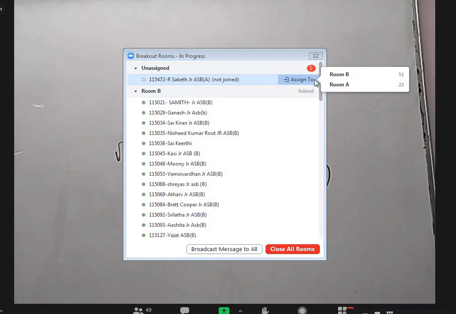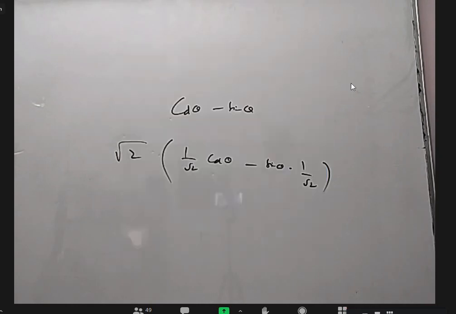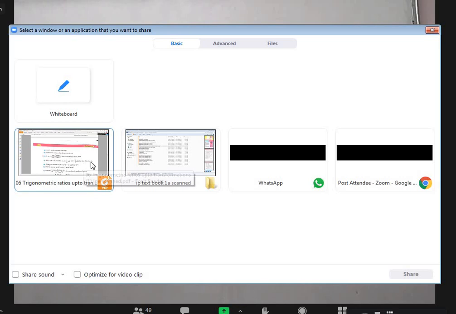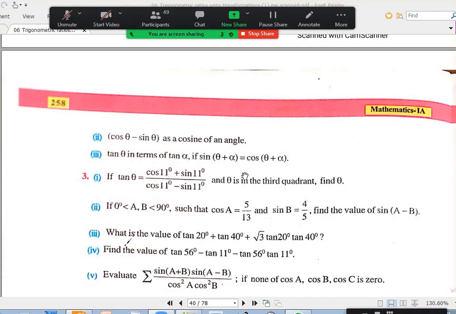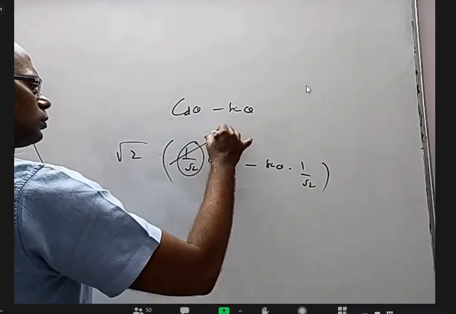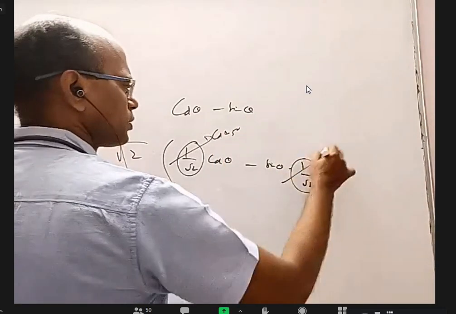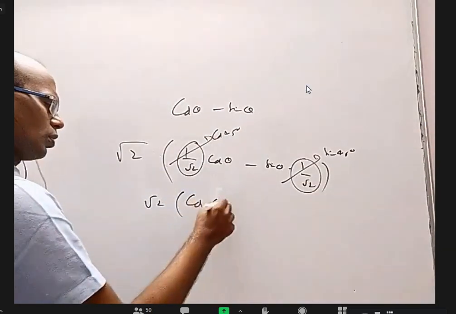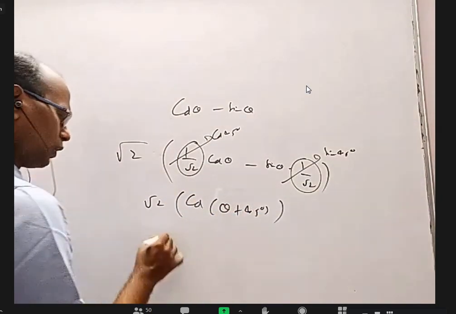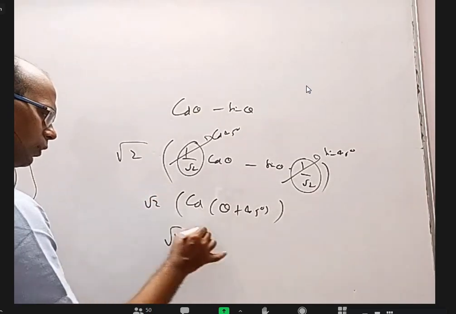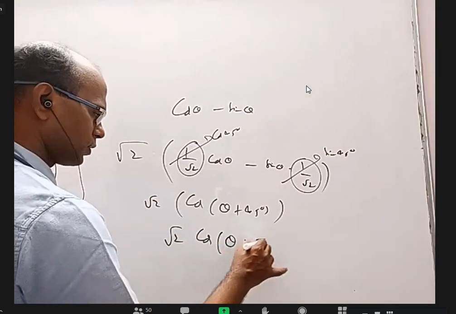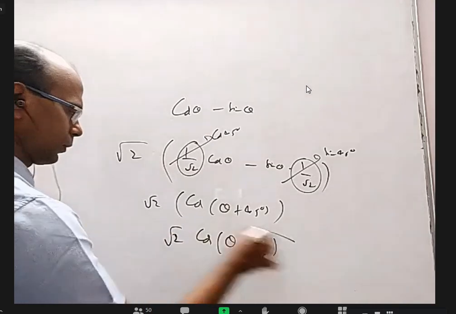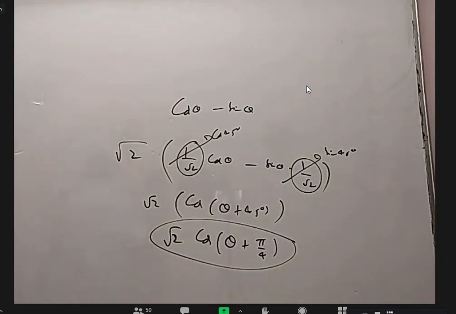And write it as cos 45 degrees, that is 1 by root 2. Cos theta minus sin theta is cosine of an angle. Root 2 times cos 45 degrees plus theta. This is cos 45 degrees, this is sin 45 degrees. So we'll get cos A cos B minus sin A sin B, which is cos theta plus 45 degrees. If you want to write in radians, it is cos theta plus pi by 4. All right? Yes, sir, got it.